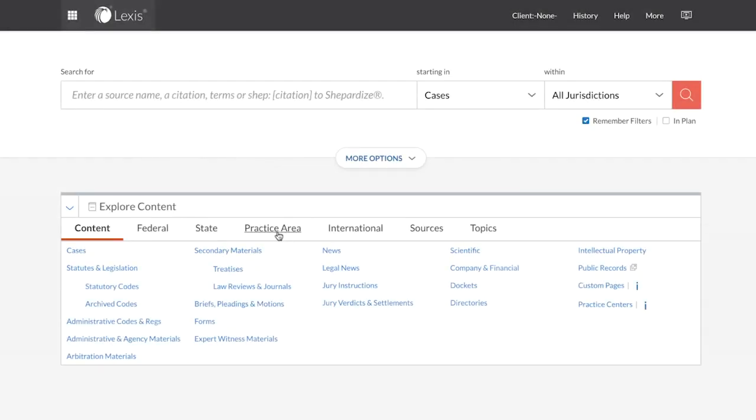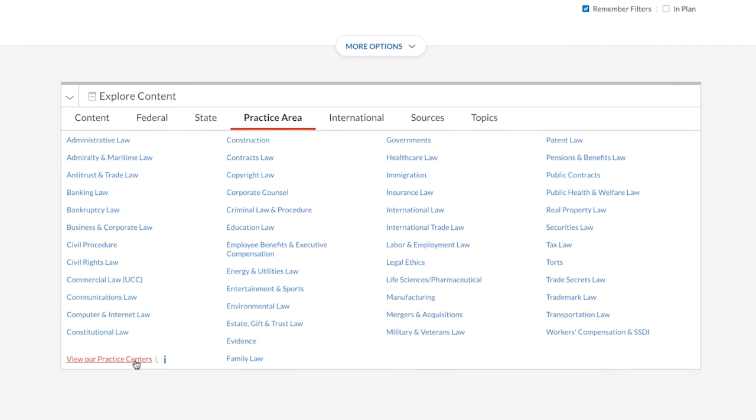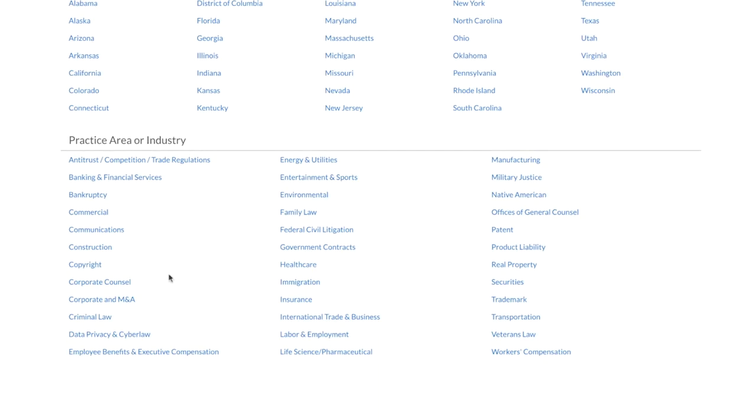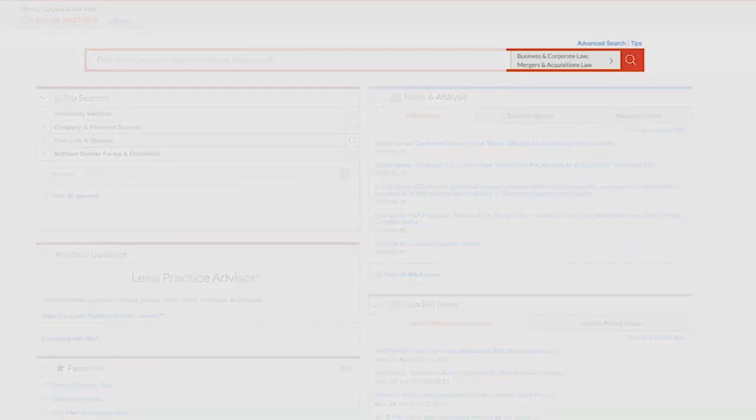One of the fastest and easiest ways to quickly find general corporate and M&A resources is the Lexis Advanced Corporate and M&A Practice Center. You still have a red search box at the top. However, your search is already limited to corporate and M&A law content.